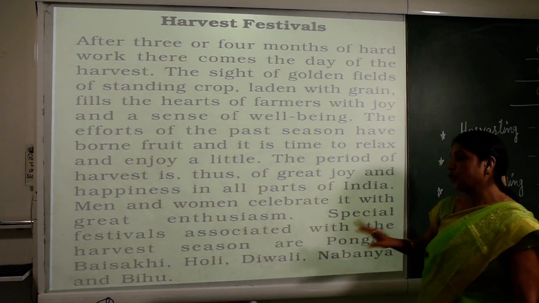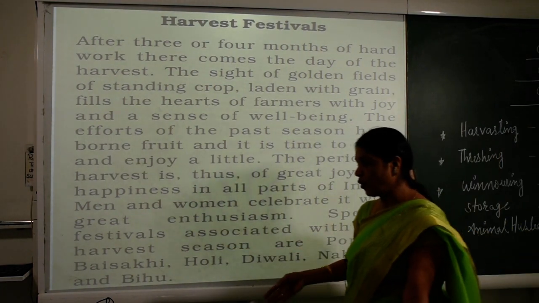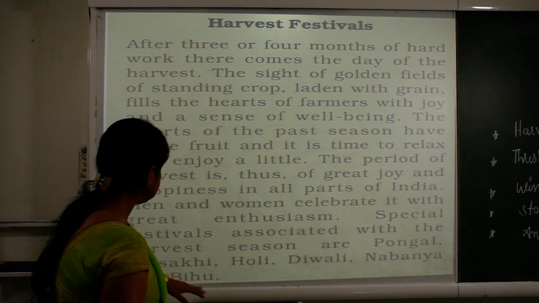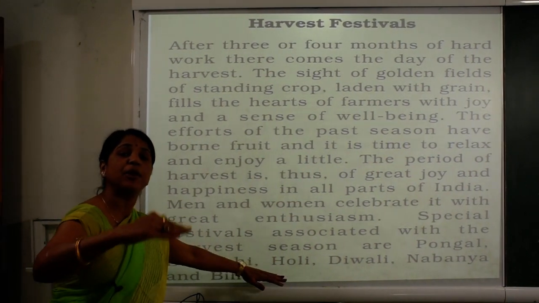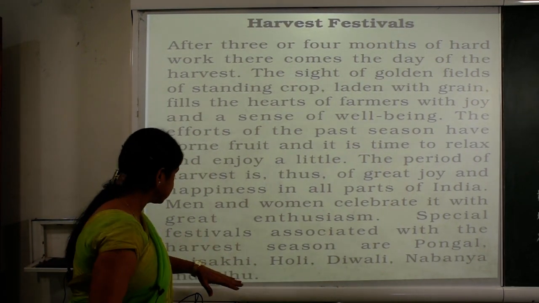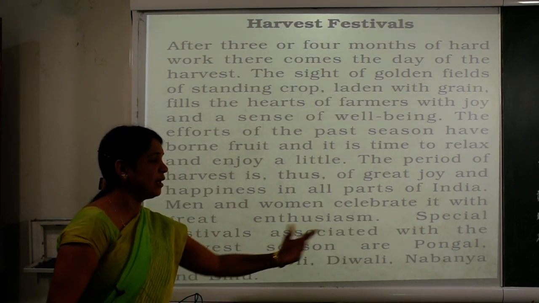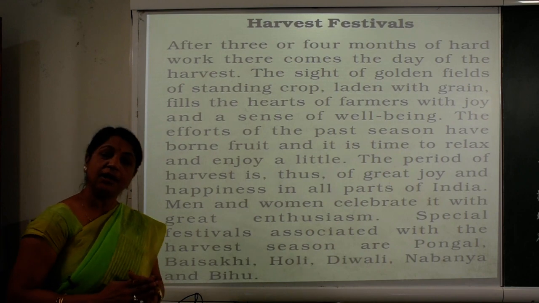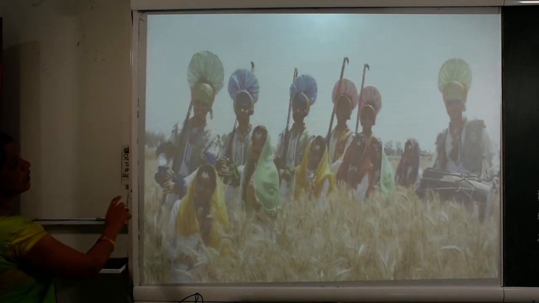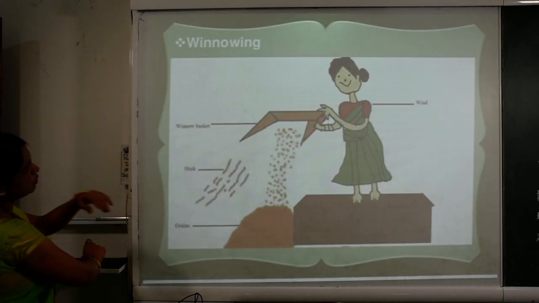Festivals associated with the harvest season are called Pongal, Baisakhi and various other names in different regions. They are recognized by different names such as Baisakhi, Holi, Diwali, Navanya and Bihu. So that was about the harvest festival. You are seeing these two film pictures again.